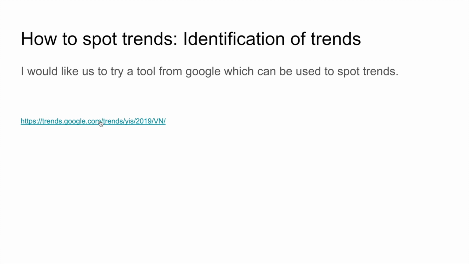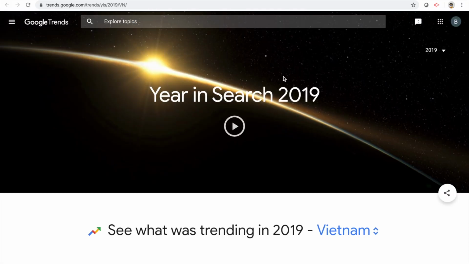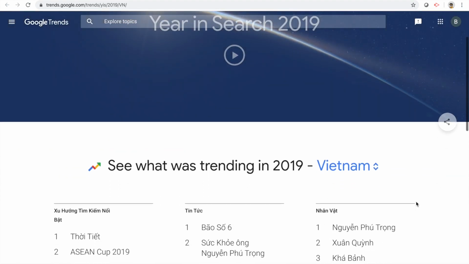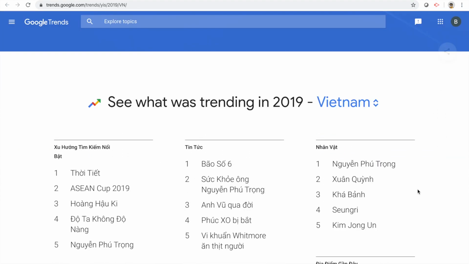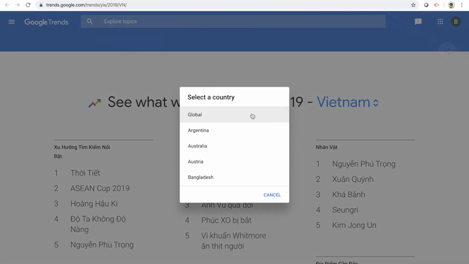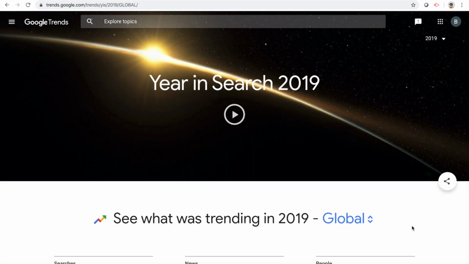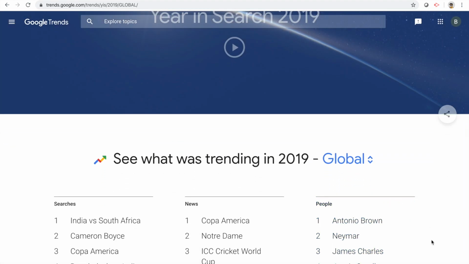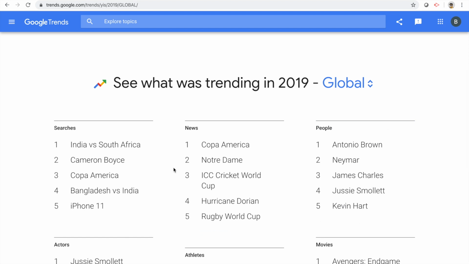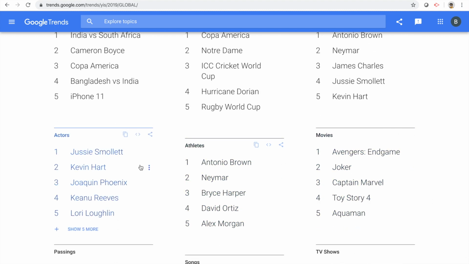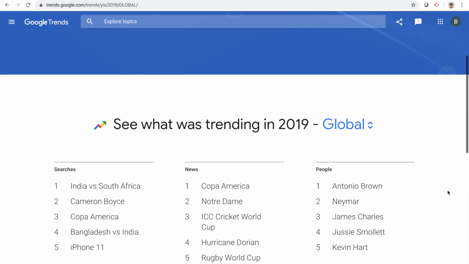Now I'm just going to go into Google Trends here. Here we can see everything which has been searched on Google and what's been trending in 2019. We can divide it into countries, or we can just go global. Here we can see what searches have been made: news, people which have been searched on, movies, athletes, actors, all these things.